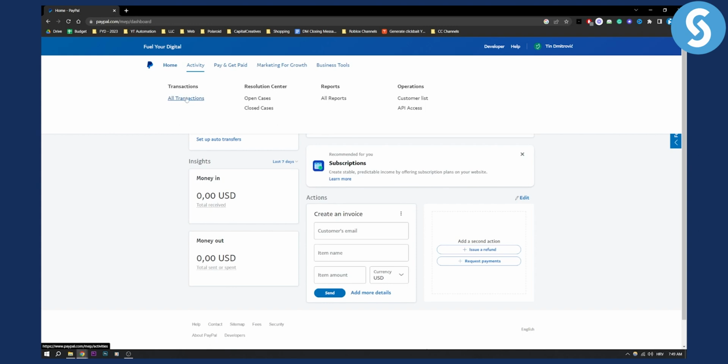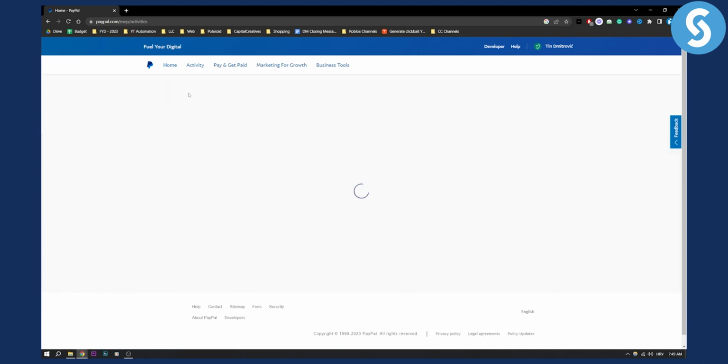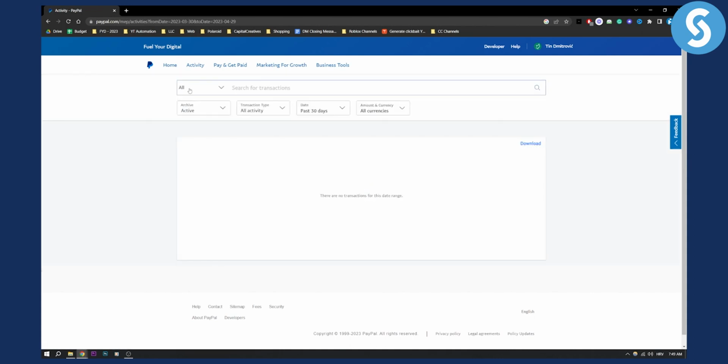So all you have to do is go to all transactions here, and when you are on all transactions, you will need to select the payment you want to refund and click issue a refund, and then all you need to do is enter the amount you want to refund, review the information and click issue refund. Now you can issue a full or partial refund within 180 days of the original payment date.